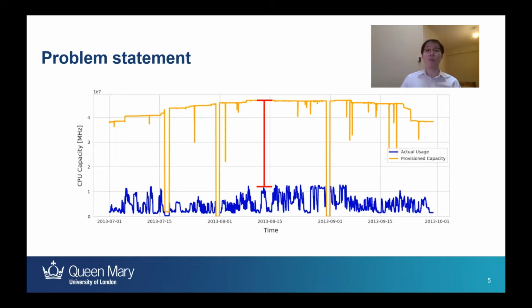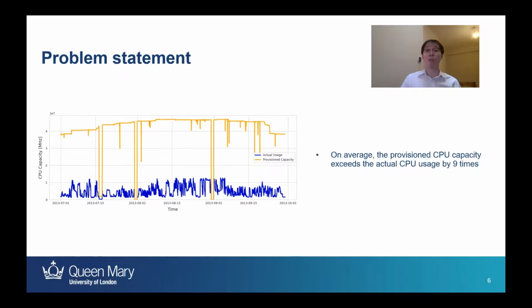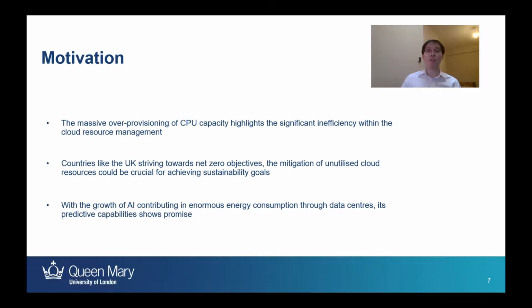The gap between the two lines represents the inefficiencies of the cloud resource allocation. As you can see, not only is the gap between them massive, the graph indicates that the cloud resources are also almost always over-provisioned. On average, the provisioned CPU capacity exceeds the actual CPU usage by 9 times. This massive inefficiency is the key motivation to this research.